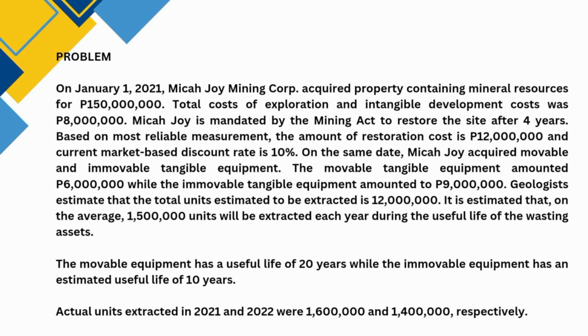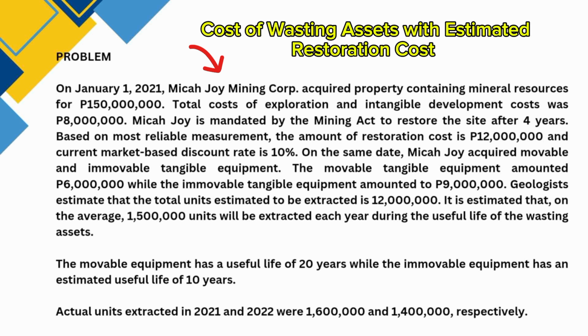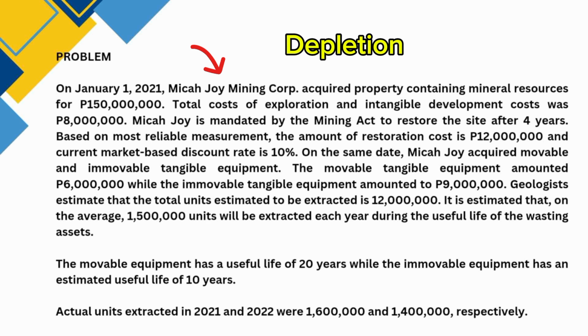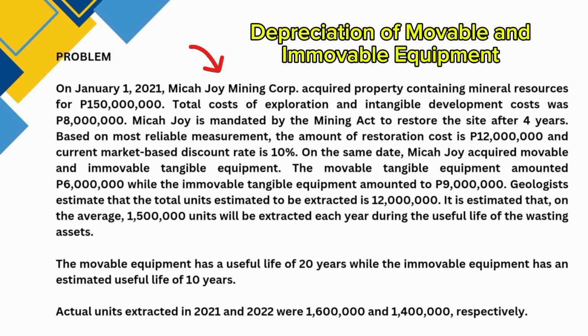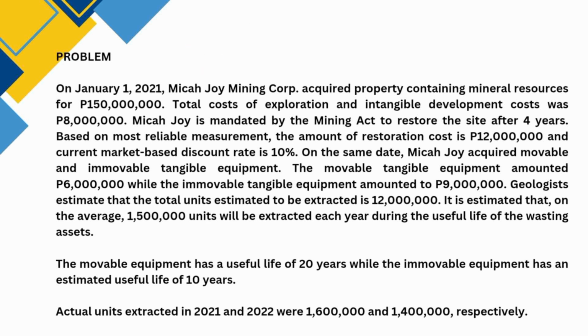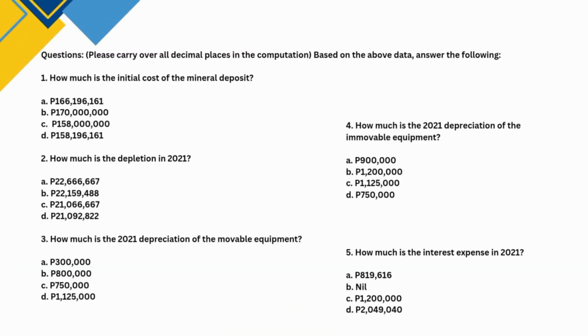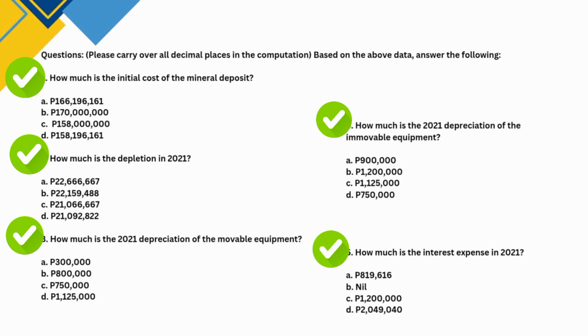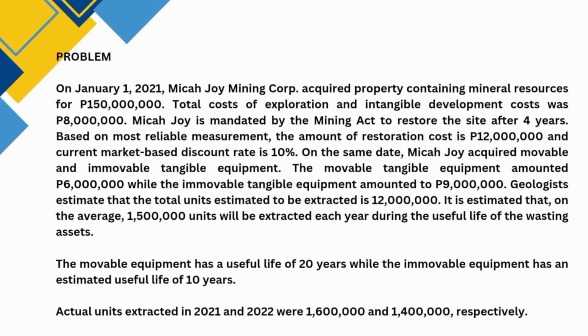Now, to gain a deeper understanding of this topic, let's proceed with solving our comprehensive problem. This problem involves Mika Joy Mining Corporation, which acquired mineral resources and equipment. Moreover, it focuses on the cost of wasting assets with estimated restoration cost, depletion, and depreciation of movable and immovable equipment. Now we will compute the following. First is the initial cost of the mineral deposit, then its depletion expense, its depreciation of movable equipment and immovable equipment, and lastly is the interest expense. Now let us read the problem.